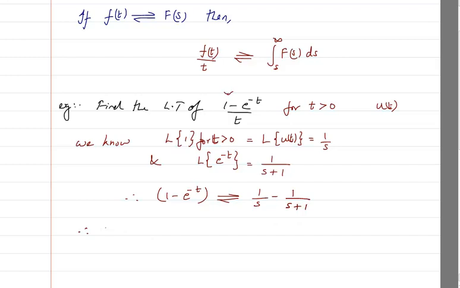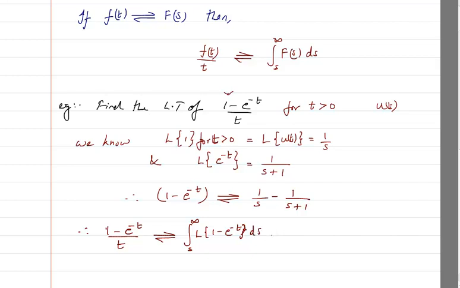Therefore, Laplace of 1 minus e raised to power minus t divided by t, we will find by taking the integration from s to infinity of the Laplace of 1 minus e raised to power minus t, ds.